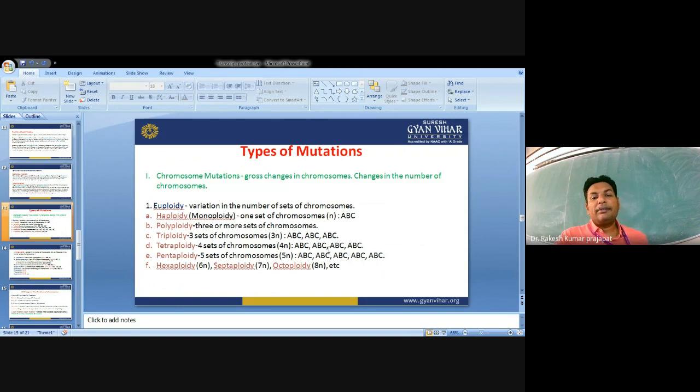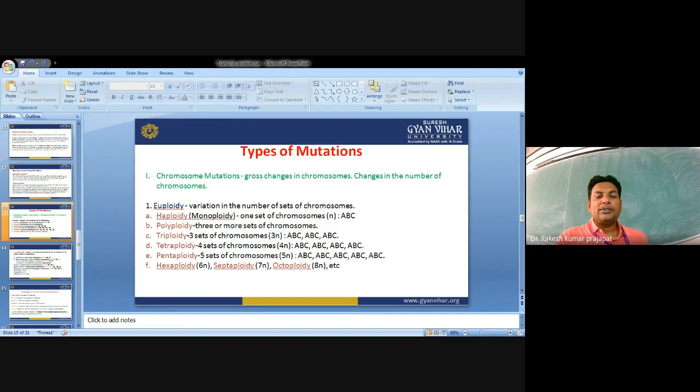Now we'll talk about the different types of mutations. If we talk about the different classes of mutations, mutations can be classified based on genotype and phenotype. Mutations are of two types: point mutations and frameshift mutations. Gene mutation means the allele of a gene gets changed. Chromosomal mutations are where a segment of a chromosome, a whole chromosome, or an entire set of chromosomes gets changed.